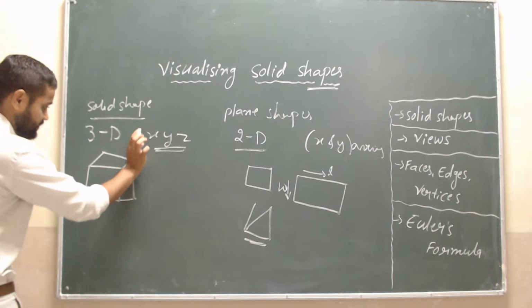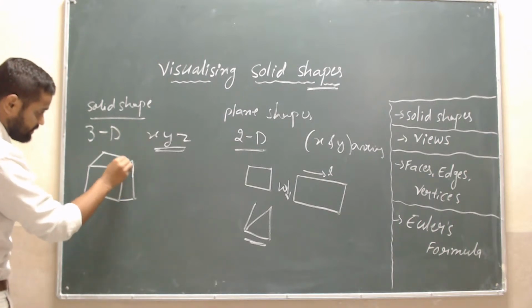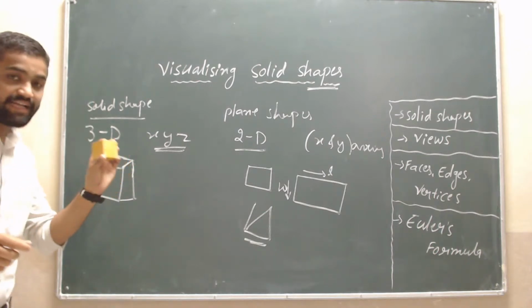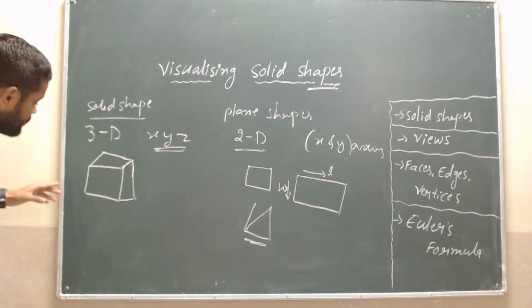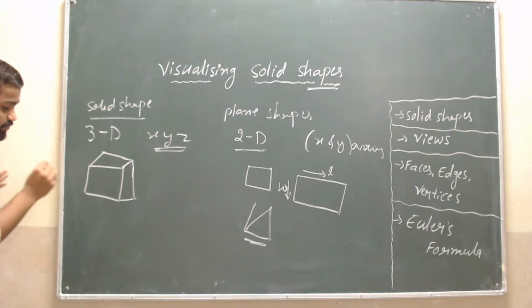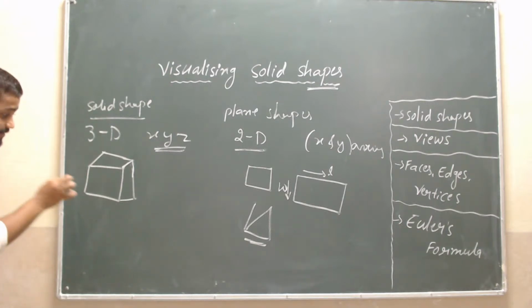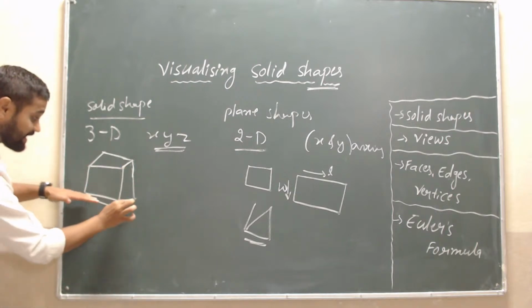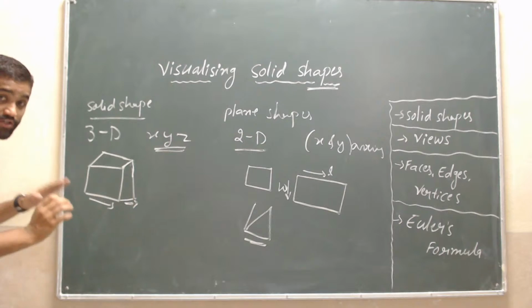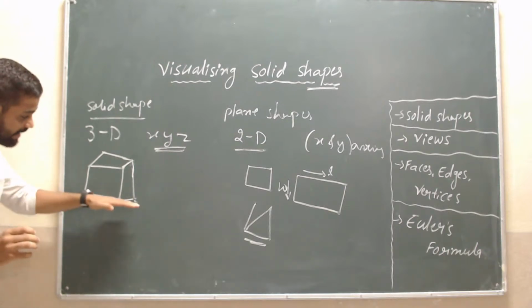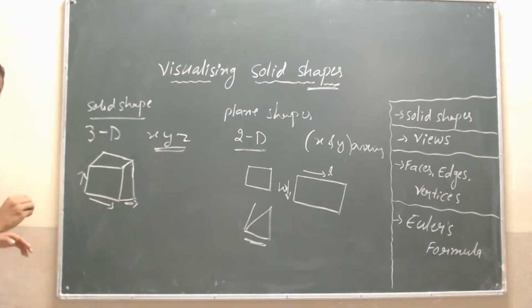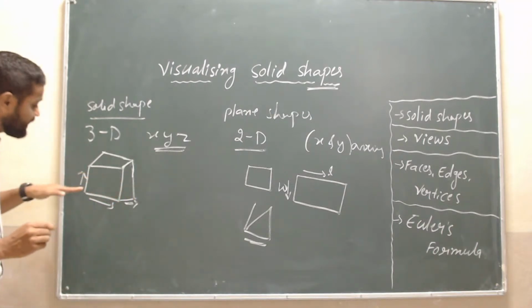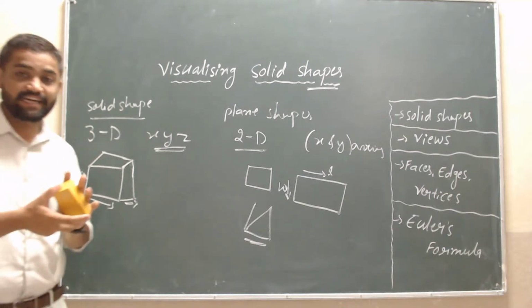Just like this cuboid, here the axes are three. What are the three axes we are seeing? One is length, one is width, and as well as height. We will observe here length, width and height.